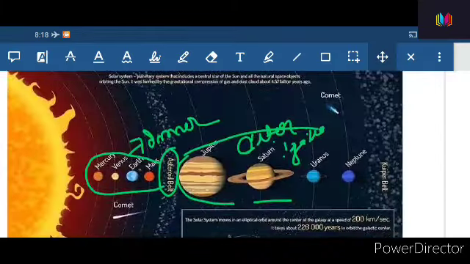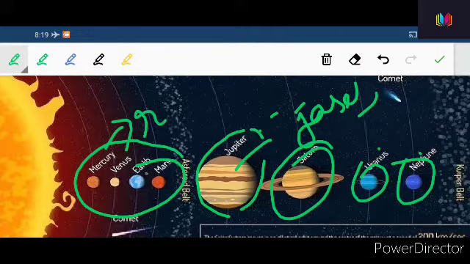Look at this. Jupiter is made of gases. Saturn, Uranus, Neptune, all four of them are made of gases. Remember this thing. Whereas Mercury, Venus, Earth and Mars consist of rock and metals. Okay, that is why they are called inner planets.